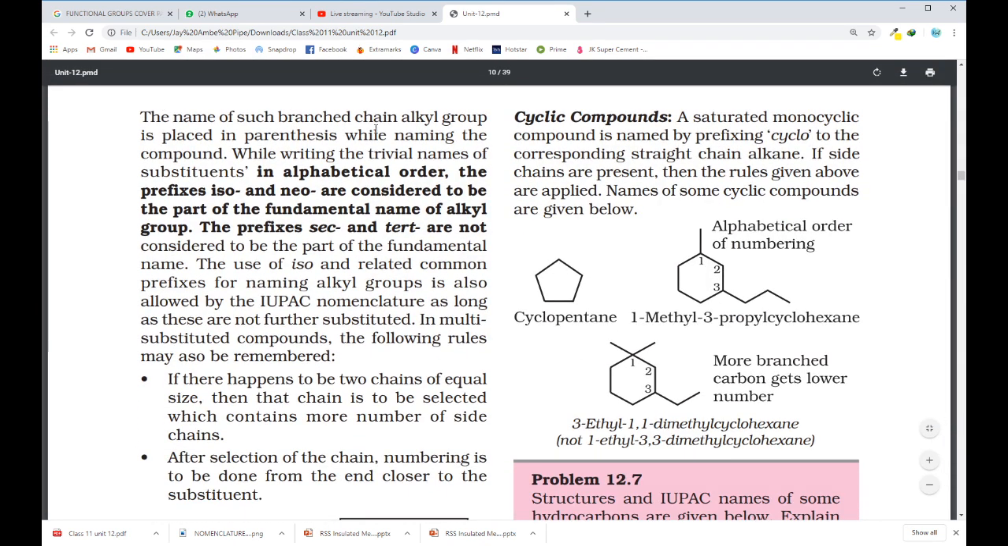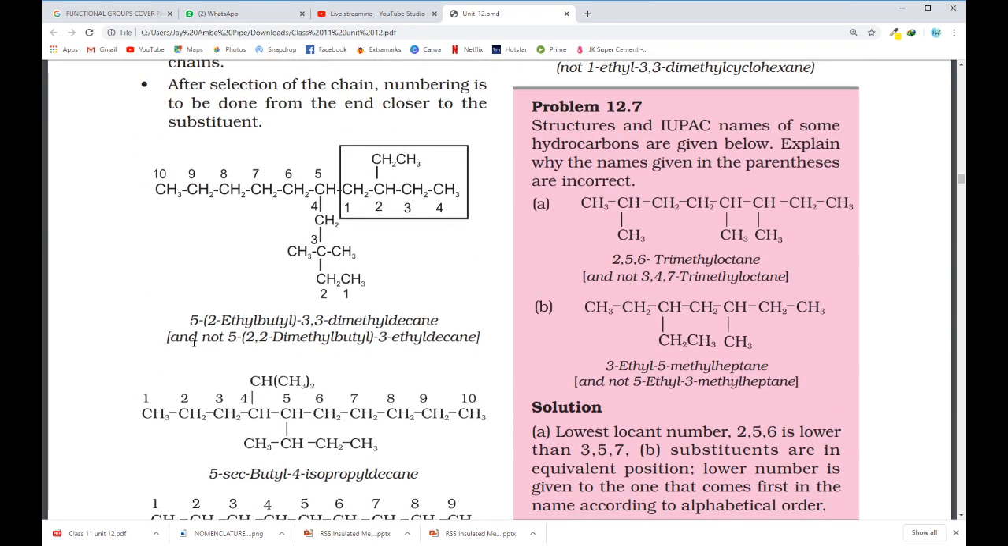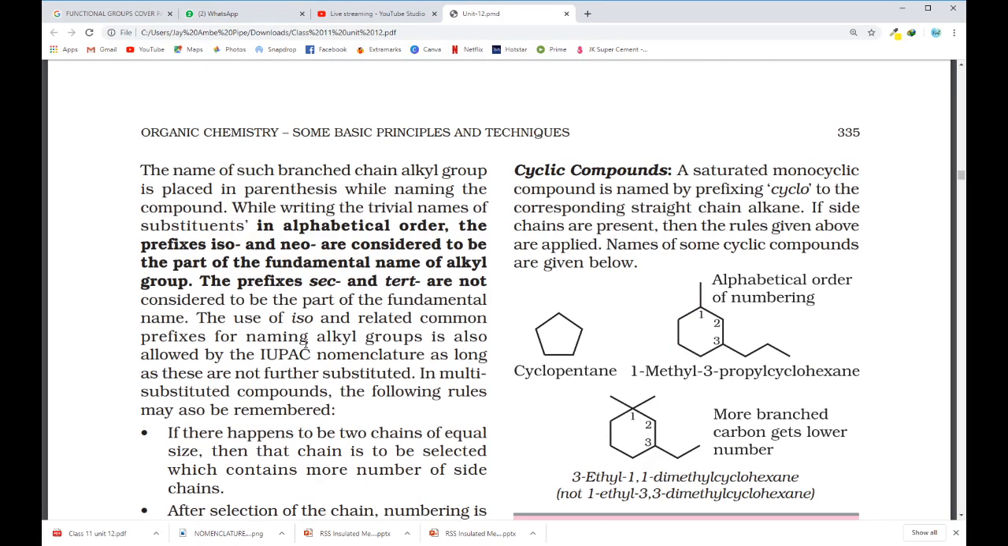So the name of such branched chain alkyl groups is placed in parenthesis while naming the compound. What is parenthesis? Here you can see they have shown a bracket. This bracket, in the language of chemistry, is known as parenthesis, used while writing the name of the compound.